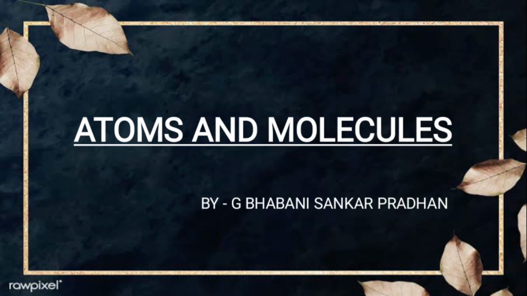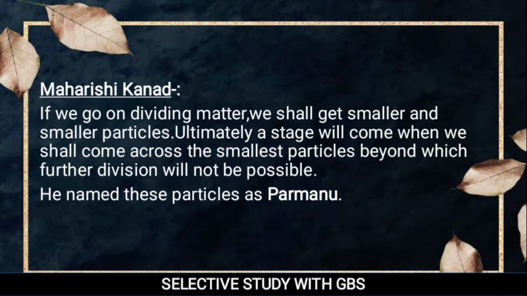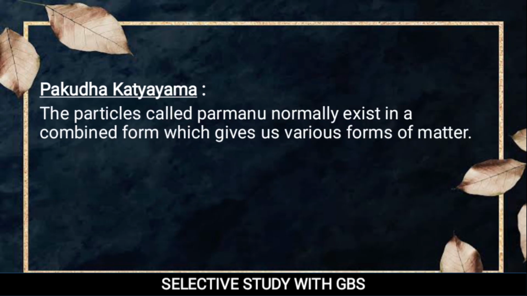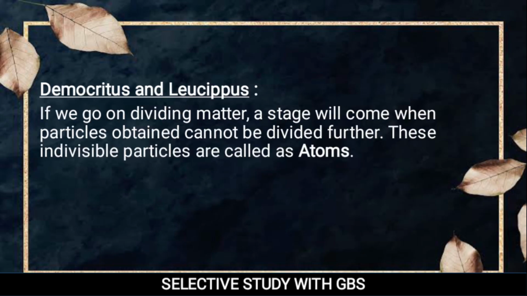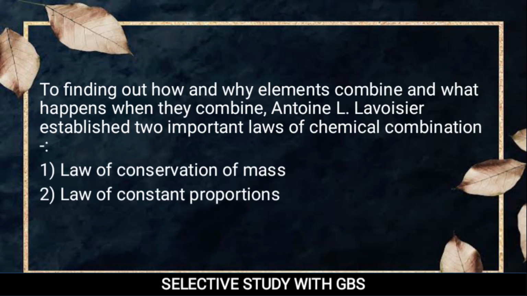In the previous class, we discussed what is atom, what is Parmanu according to Maharshi Kanad. Then we discussed Pakuda Katayana's statement. Next, Democritus, how he told that Parmanu is nothing but the atoms. And after that, we talked about Antoine L. Lavoisier's chemical combination laws, that is law of conservation of mass, and another one, law of constant proportion.